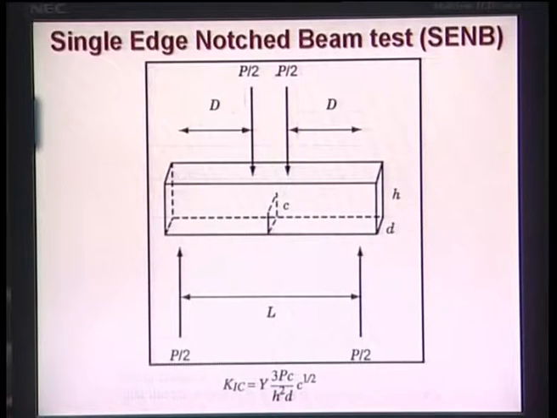So in each case you can see that at one edge you have this notch, and from the notch tip there is some crack, and if the entire crack length is C here, then you can put it under the two support rolls in the 4-point loading configuration. From the two top rolls you are pushing by P by 2, and therefore the support rolls must exert a load which is again P by 2, from equilibrium.